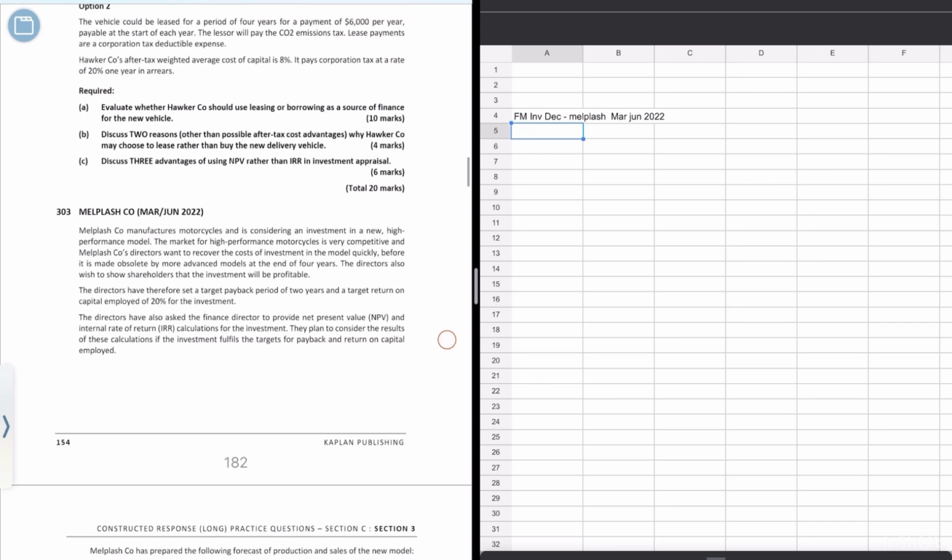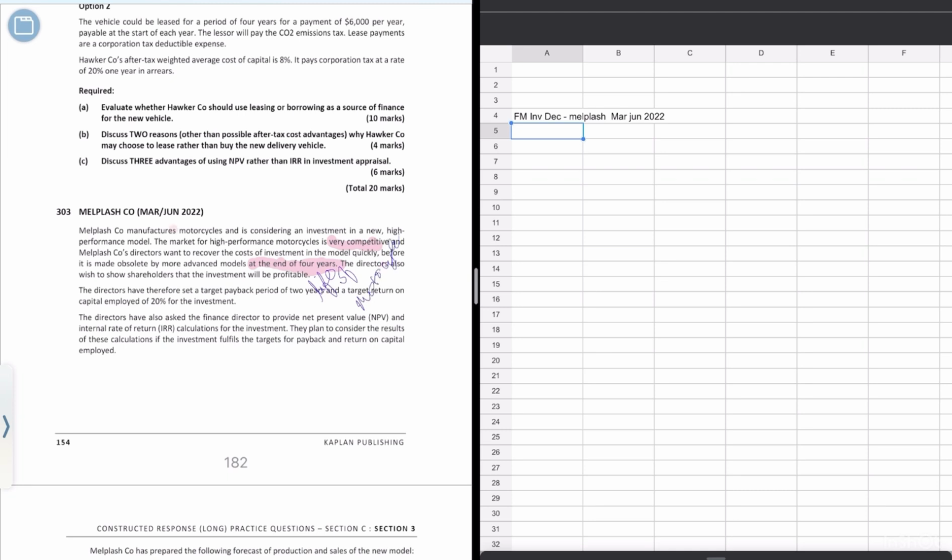So first let's look at the question over here. Melplash Co. manufactures motorcycles and it is considering an investment in a new high performance model. The market for high performance motorcycles is very competitive, and Melplash directors want to recover the costs of this investment more quickly, before it is made obsolete by more advanced tools at the end of year 4. End of year 4 shows the life of the product, our motorcycle.